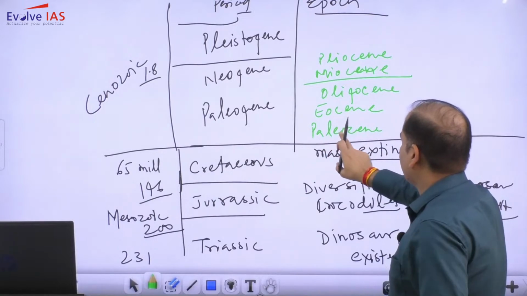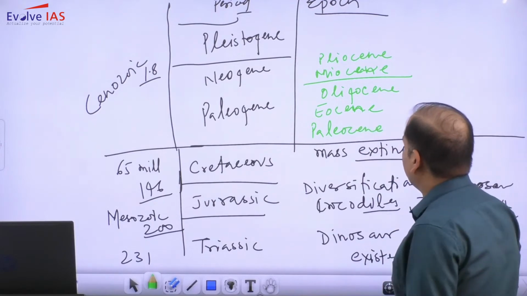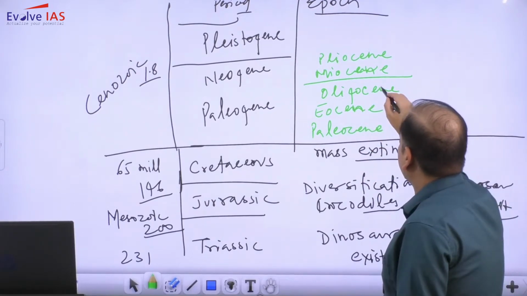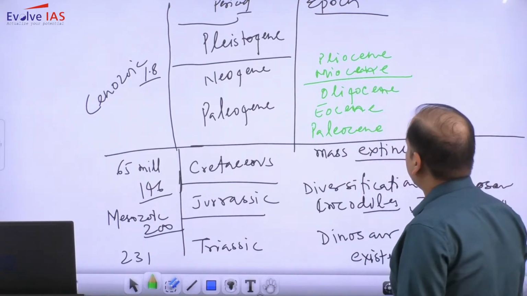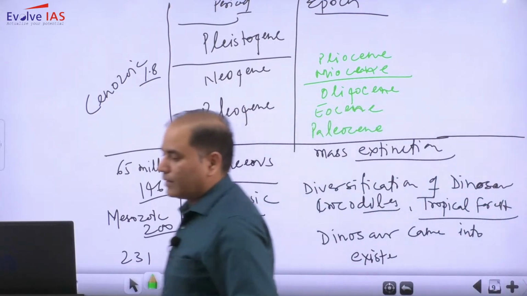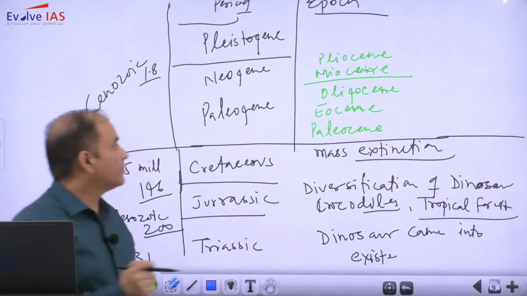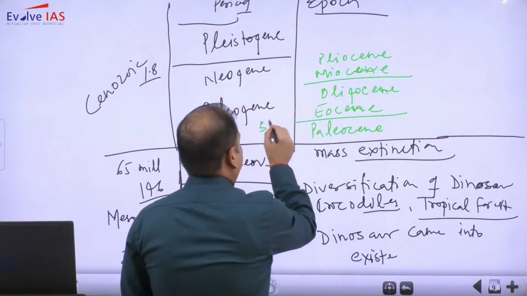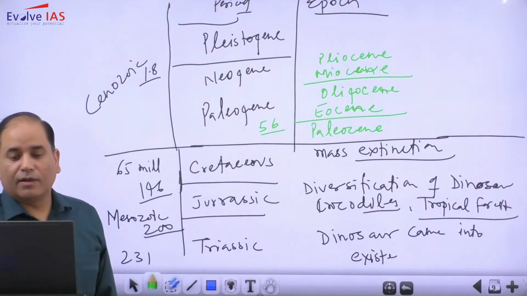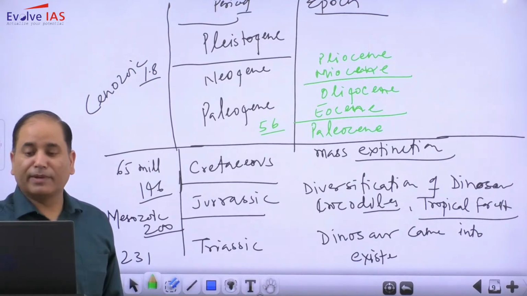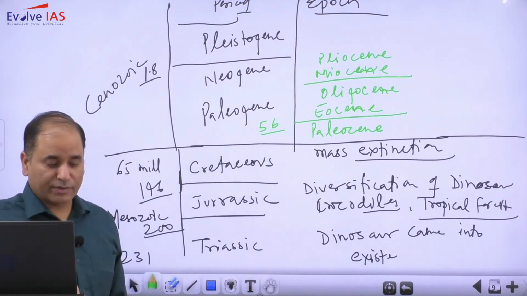Paleocene, Eocene, Oligocene, then we have Miocene, Pliocene. Some of the timeline that you can note down. As far as the Paleocene is concerned, it is from 65 to 56 million years. This is the time period when we have the first primates. So the first primate came into existence. You can note it down.